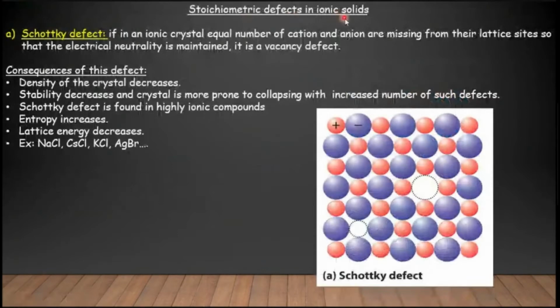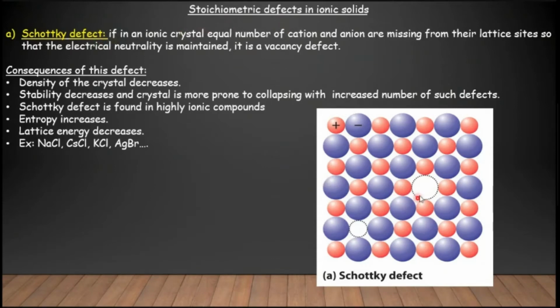Stoichiometric defect in ionic solids. Here, if in an ionic crystal, an equal number of cations and anions are missing from their lattice sites so that the electrical neutrality is maintained, it is a vacancy defect. Consider a positive ion and a negative ion regularly arranged in the lattice sites. An equal number of ions, that is one cation and one anion, is missing from the lattice site. Such a defect is called a Schottky defect. It is a stoichiometric defect.